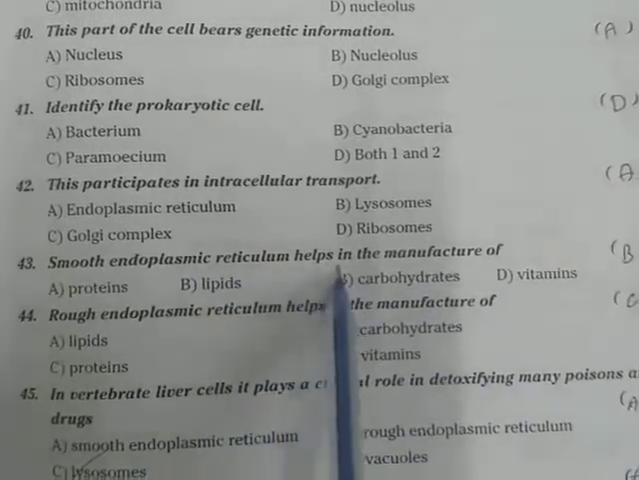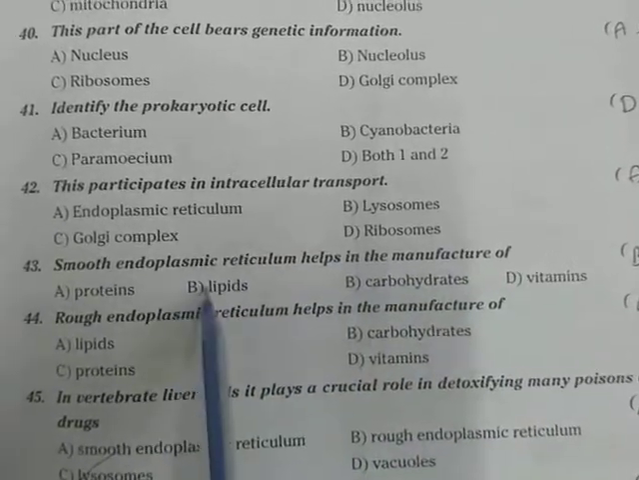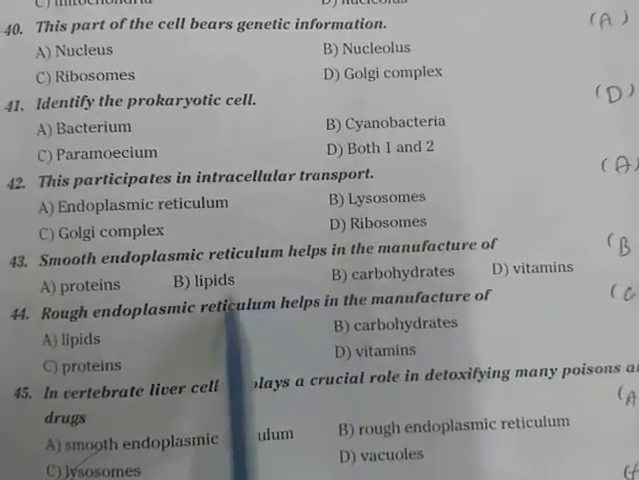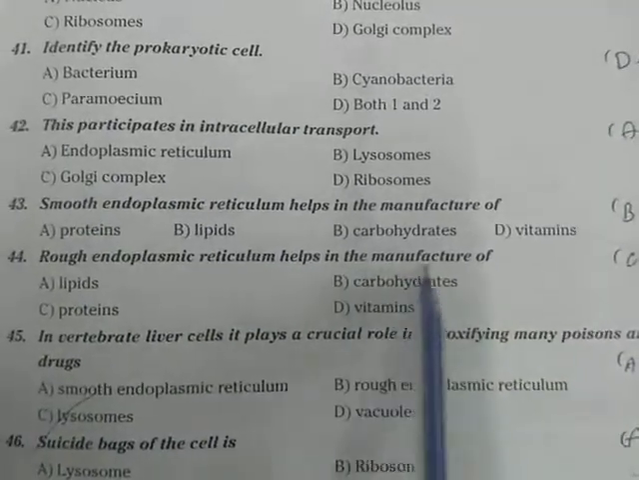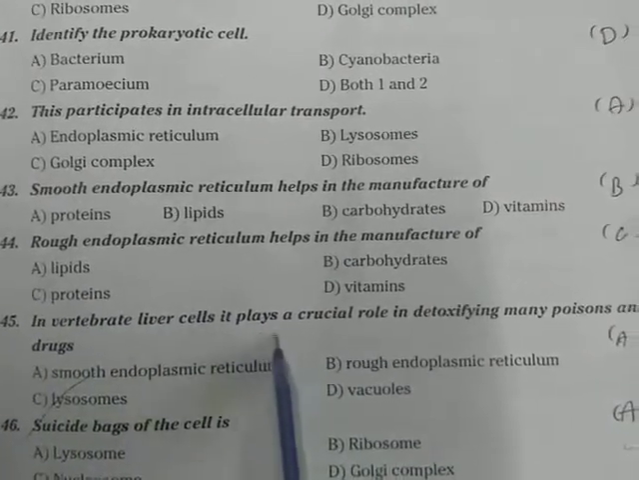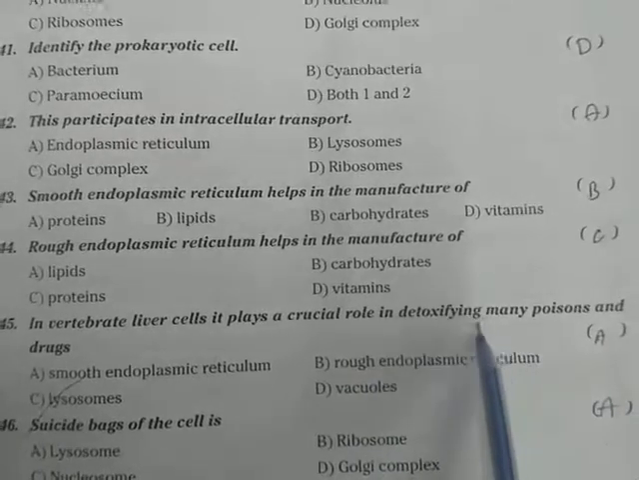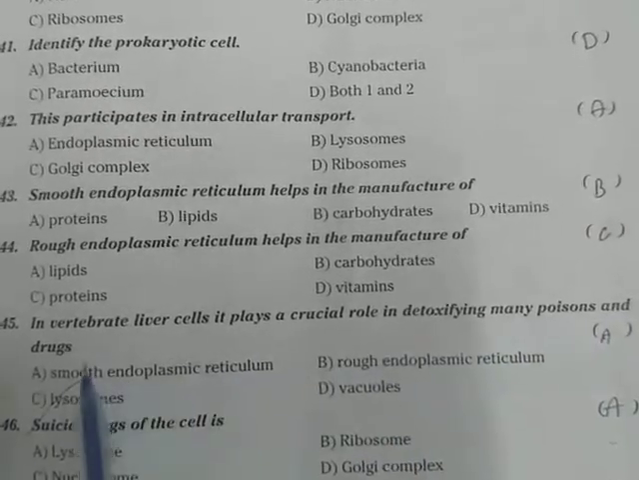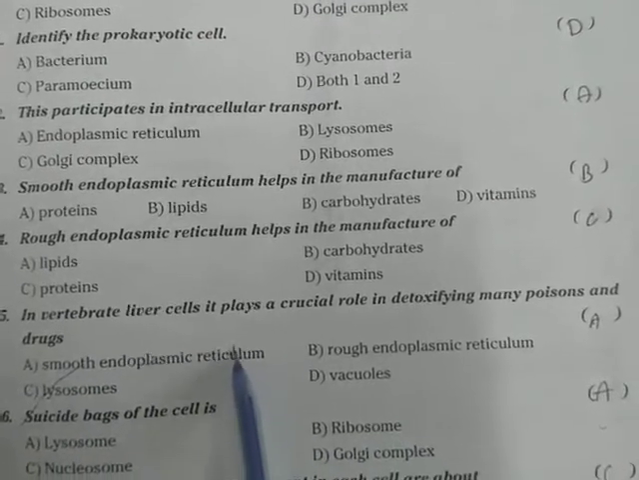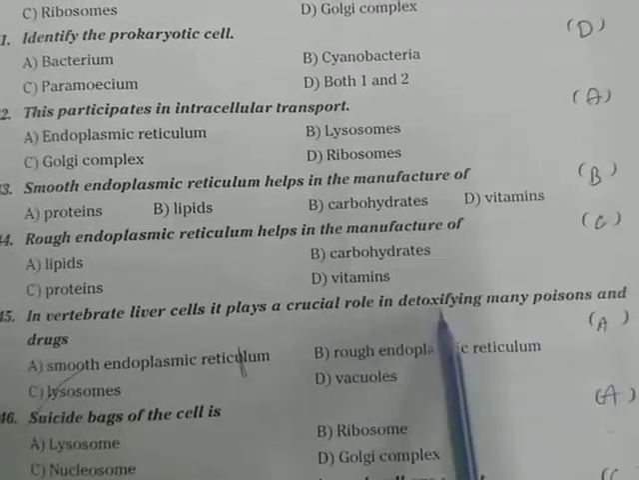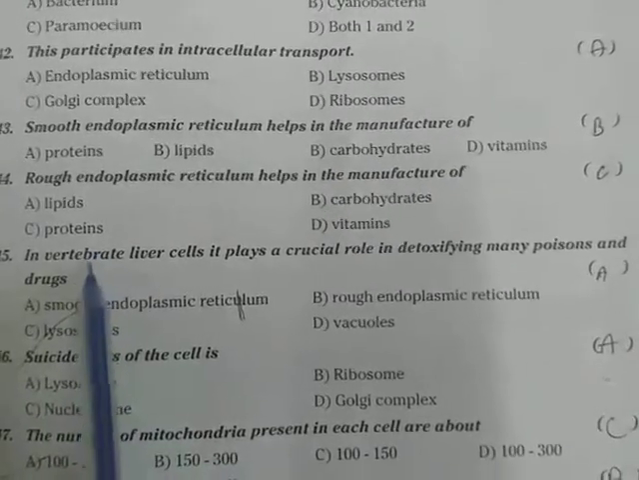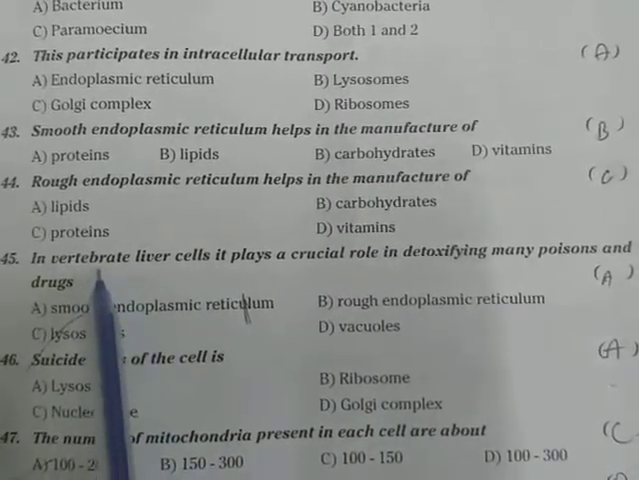Smooth endoplasmic reticulum helps in the manufacture of lipids and fats. Here there is no fats option, so lipids we need to select. Rough endoplasmic reticulum helps in manufacture of proteins only. In vertebrate liver cells, smooth endoplasmic reticulum plays a crucial role in detoxifying many poisons and drugs. Vertebrates means the animals which have backbone.